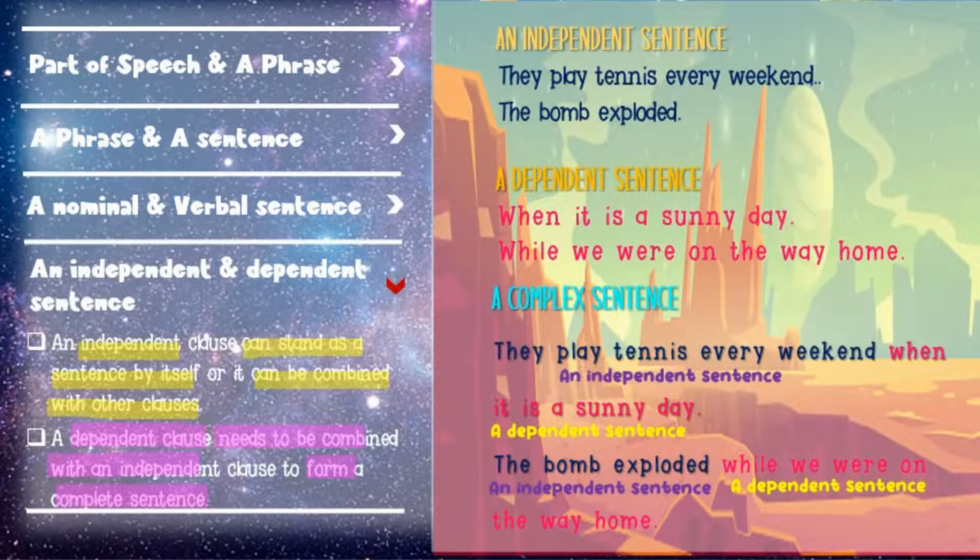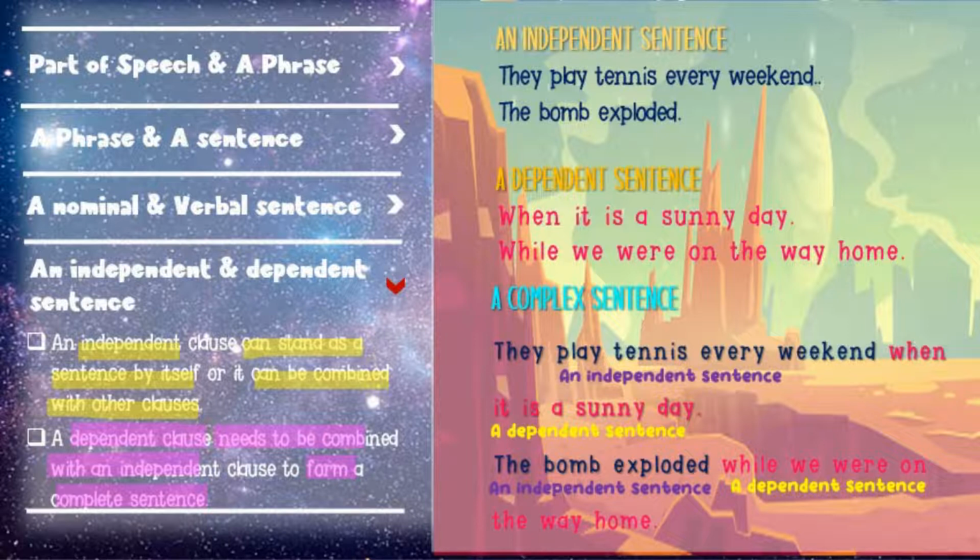Next, this is the last one, and this is a complex sentence. We have what is so called an independent and dependent sentence. An independent clause or sentence here can stand as a sentence by itself. It has its meaning. It doesn't need anything to be explained because it's clear. And it can be combined with other clauses, in other sentences. So we can combine independent with another independent sentence, or we can combine independent with dependent sentence.